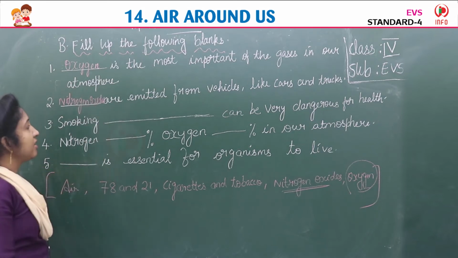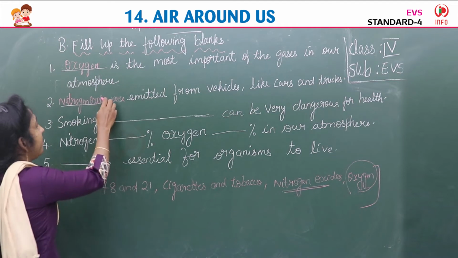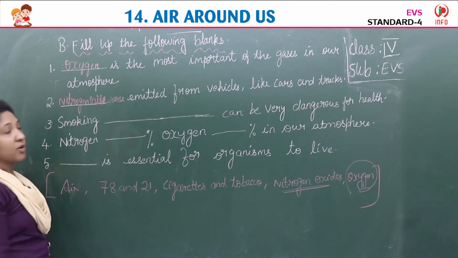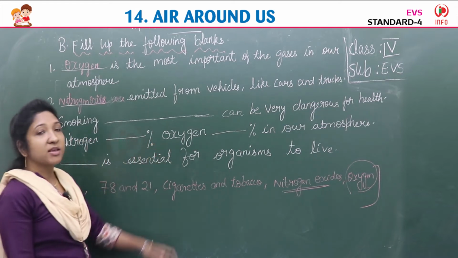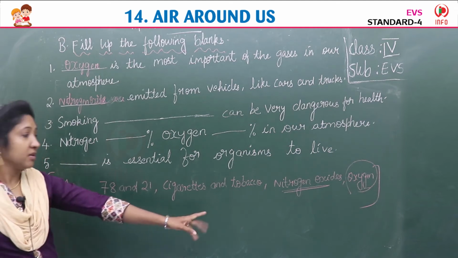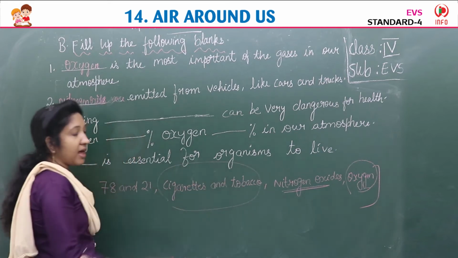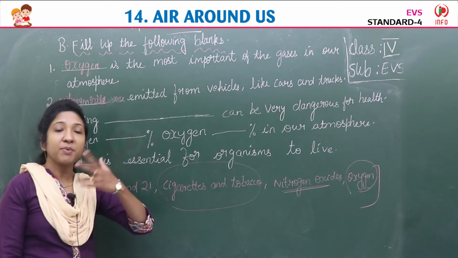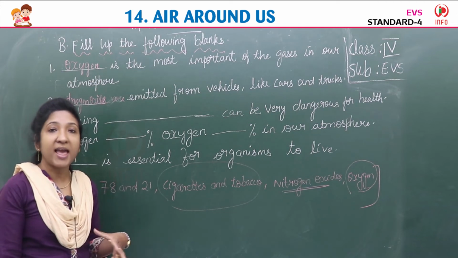O-X-I-D-E-S. Nitrogen oxides. These are the gases emitted from vehicles. Then third one, smoking dash can be very dangerous for health. Yes, smoking cigarettes and tobacco. Cigarettes and tobacco, these are dangerous for health. Cigarettes, have you seen people smoking cigarettes? Yes, it is very dangerous for their health.